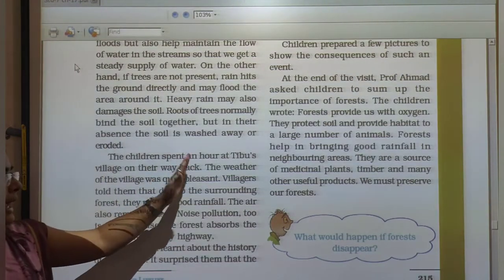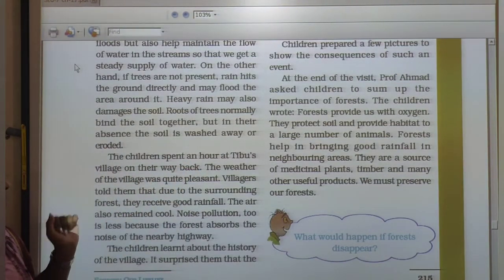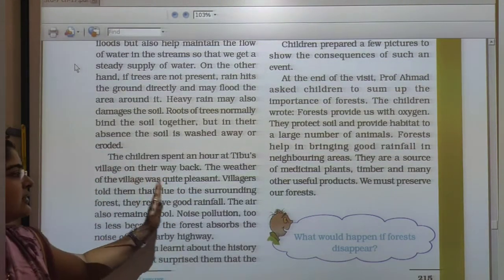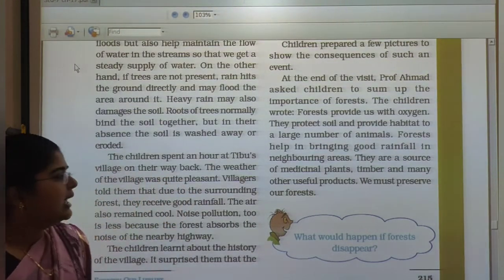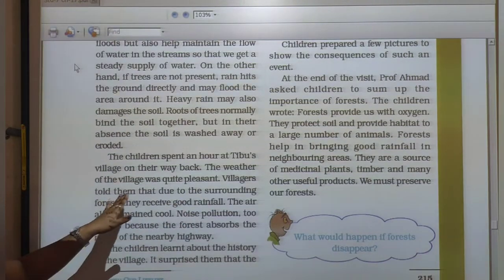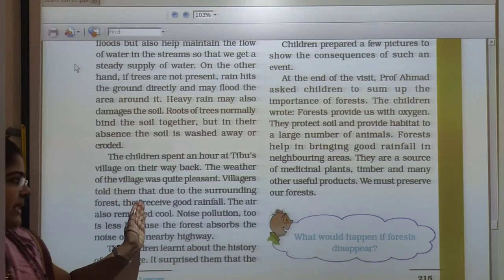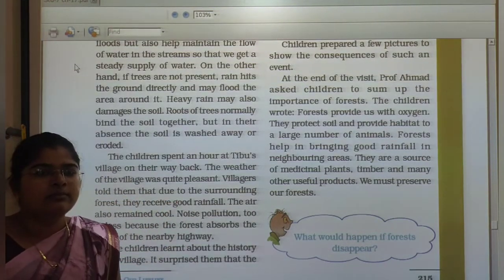Children spent an hour at Tibu's village. On their way back, the weather of the village was quite pleasant. Villagers told them that due to the surrounding forest, they receive good rainfall.